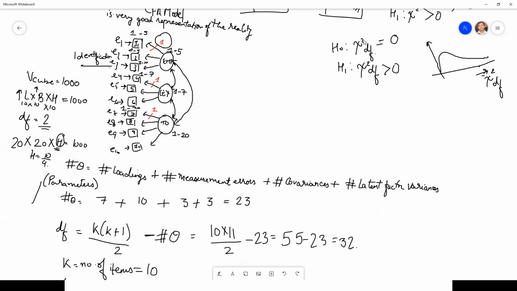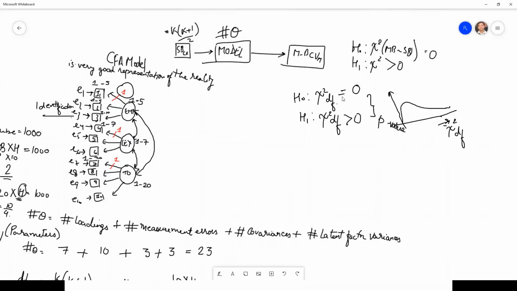So for this degree of freedom, whatever chi-square I have, I will look for the p-value, right? Remember p-values. Do I want to reject my h naught here, or fail to reject?